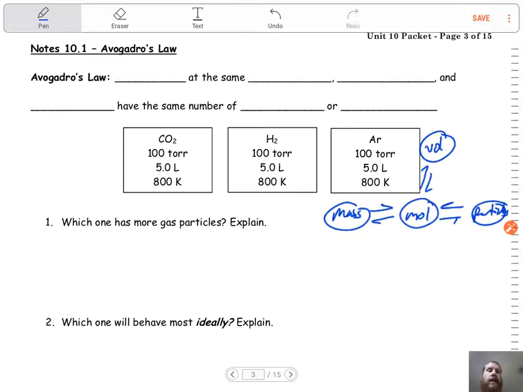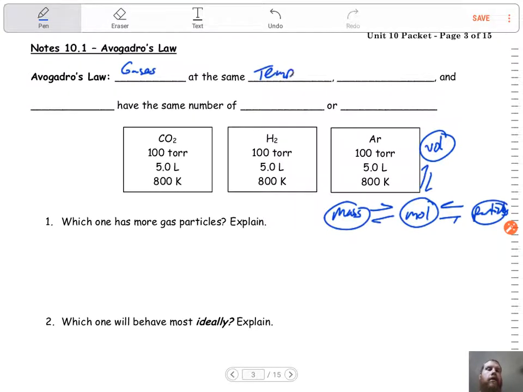And what he says is that gases, so this is only for gases, at the same temperature, pressure, and volume all have the same number of molecules or particles. So it doesn't matter what gases you have, if they're at the same temperature, pressure, and volume, they're going to have the same number of particles.